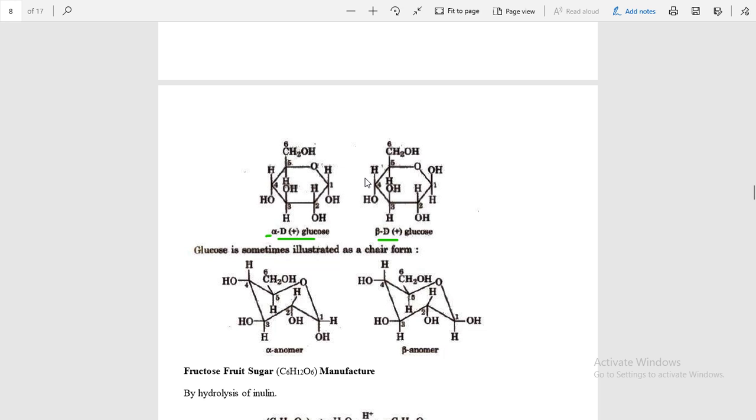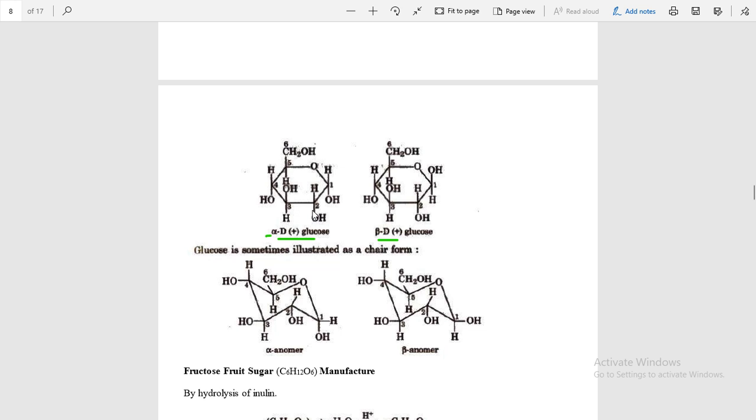There are 5 carbons and 1 oxygen in the ring. Similarly here, glucose has 6 carbons, with a 5 carbon ring. 1, 2, 3, 4, 5, 6. Here is also 6. 1, 2, 3, 4, 5, 6. This 6th carbon is out of the cycle.